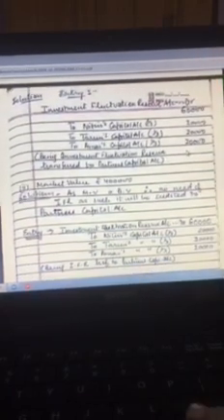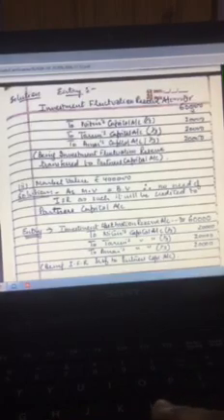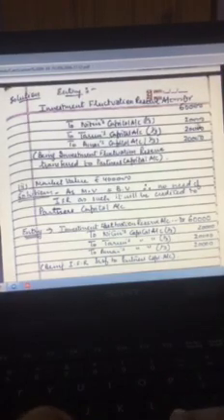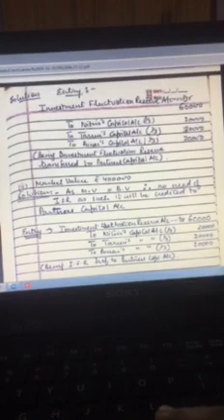When the market value of investment is not given, we assume that the investment's book value and market value are the same. So there is no need to utilize the investment fluctuation reserve. The investment fluctuation reserve will be fully credited to the partners' capital accounts, as you can see in the entry on your screen. Investment fluctuation reserve 60,000, because book value and market value are the same. No information is given about market value.